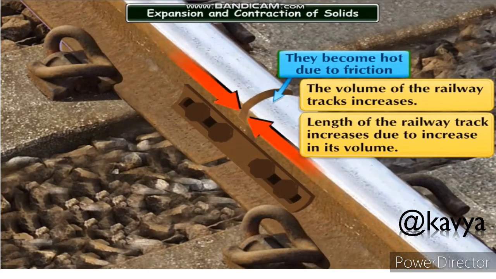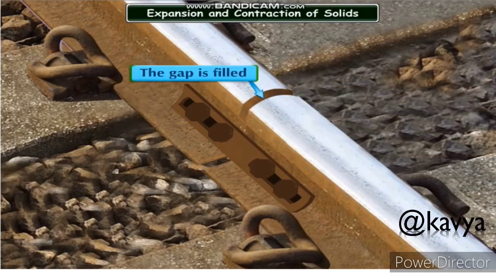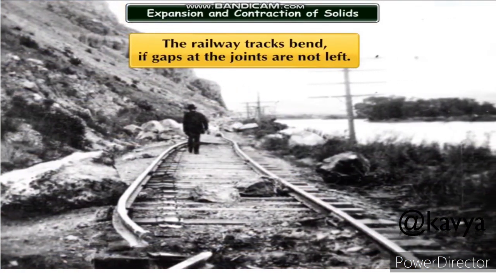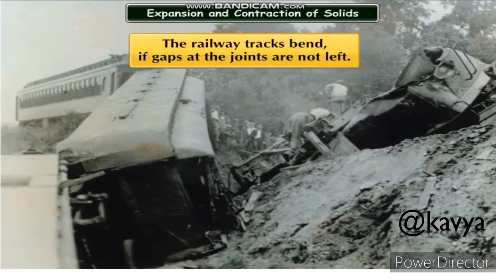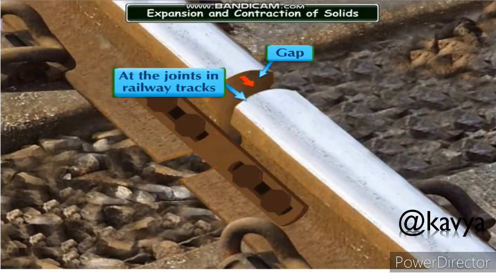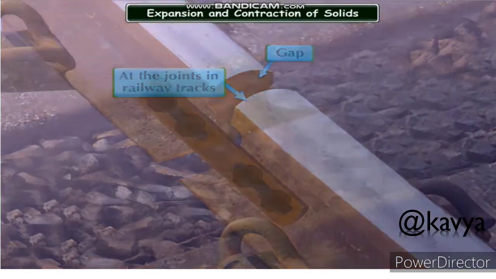The length of the track increases due to the increase in its volume. The result is the gap is filled. Students, if such a gap is not left, the railway track will bend and there is a risk of an accident. That is why a gap is left at the joints in the railway track.